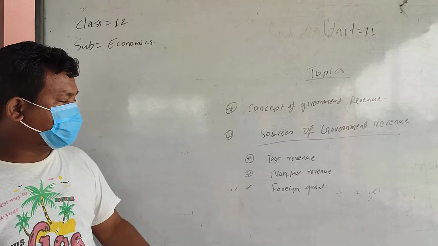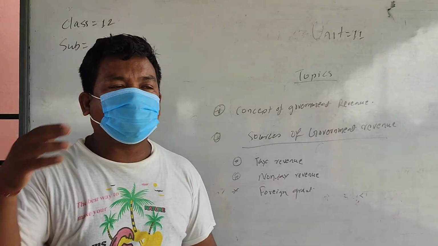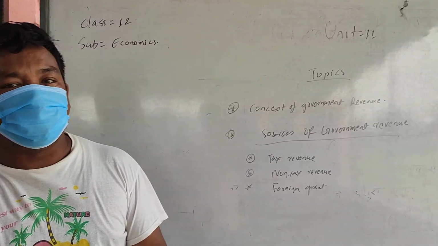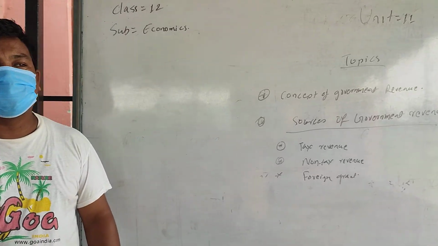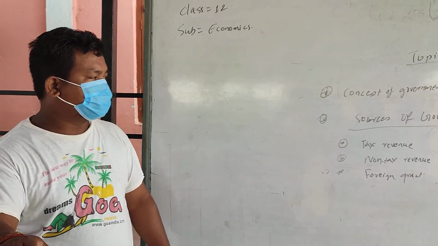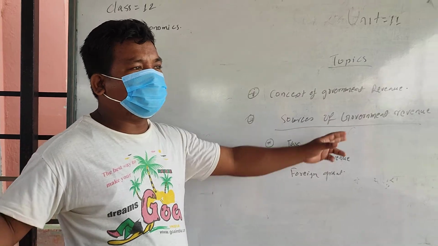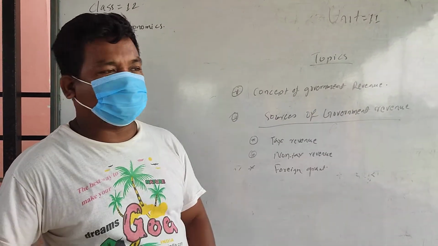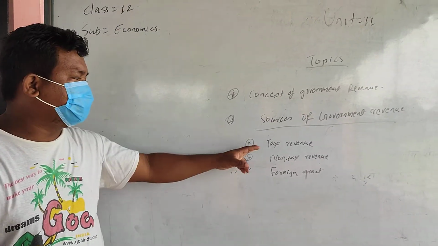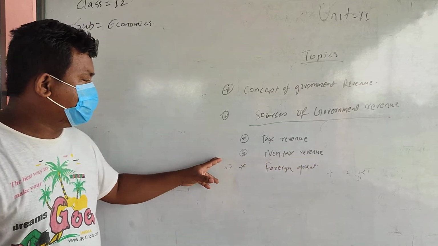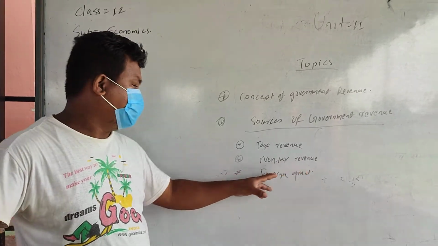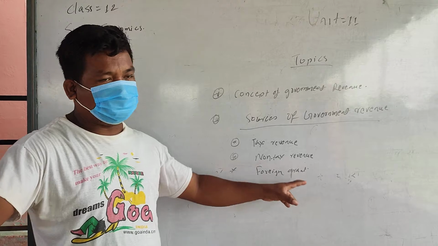When we talk about sources of government revenue, we mean from where the government can collect its revenue. Usually the government can collect its revenue from three sources. Number one is tax revenue, number two is non-tax revenue, and number three is foreign grant.